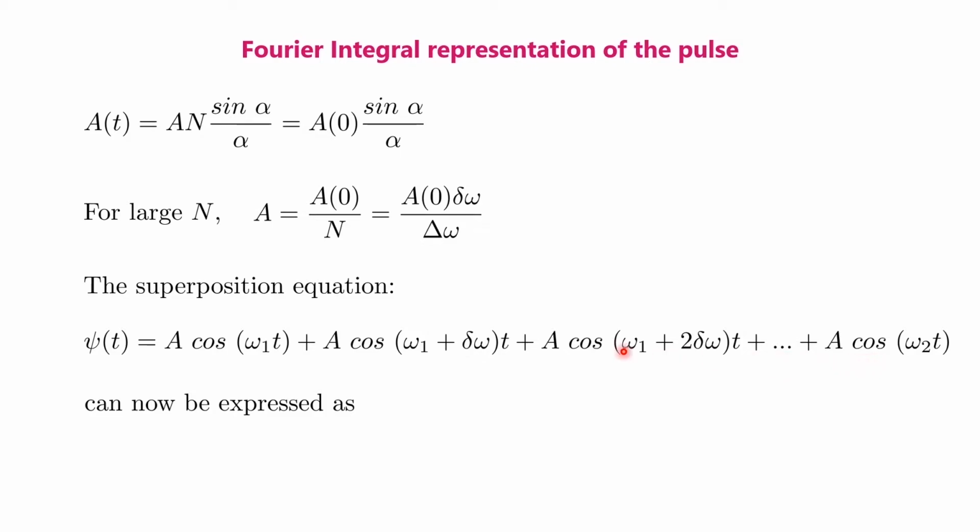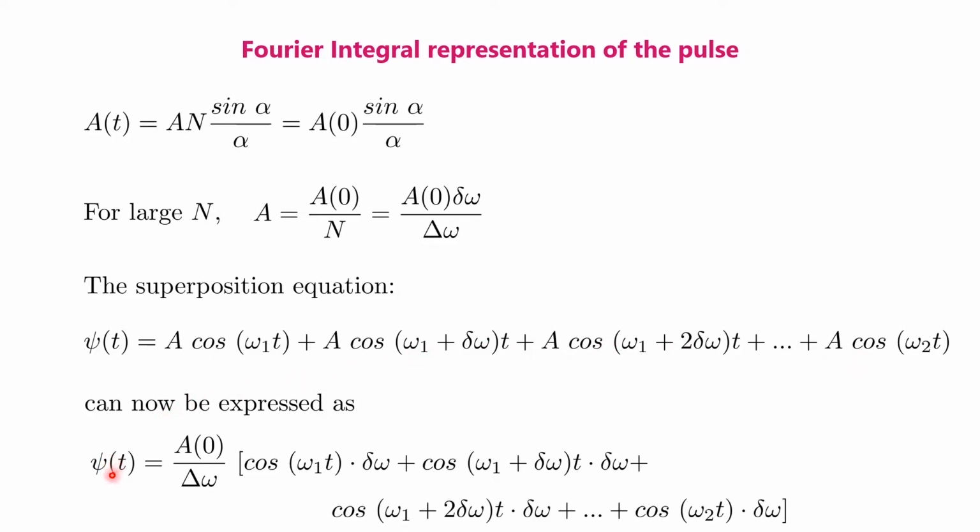This can now be expressed as psi t equal to A0 divided by delta omega times [cos omega 1 t times delta omega plus cos (omega 1 plus delta omega) t times delta omega plus cos (omega 1 plus 2 delta omega) t times delta omega plus the terms in between and the final term cos omega 2 t times delta omega].